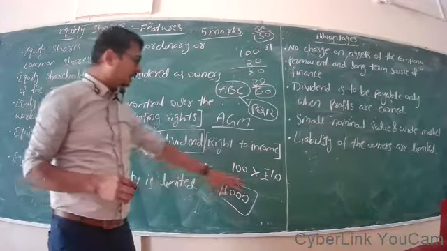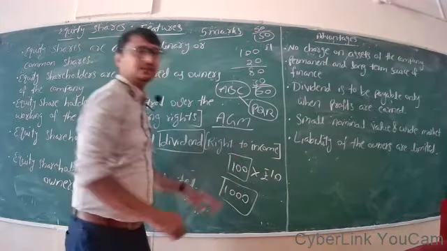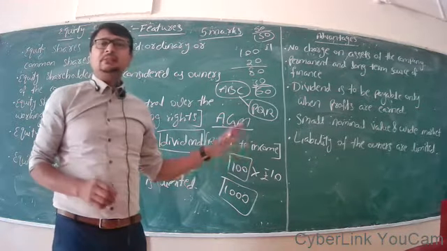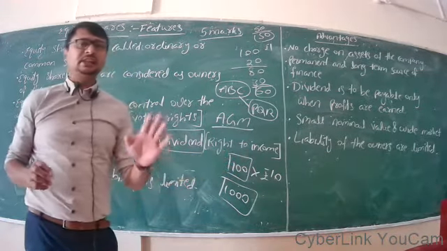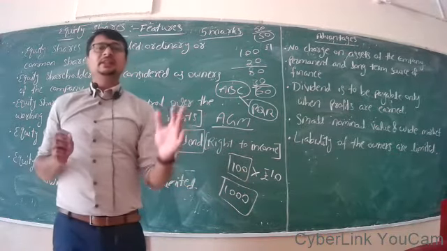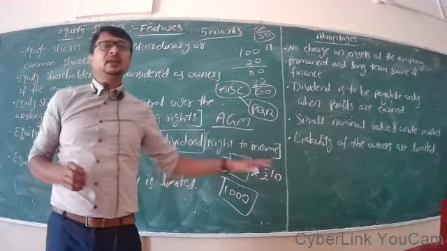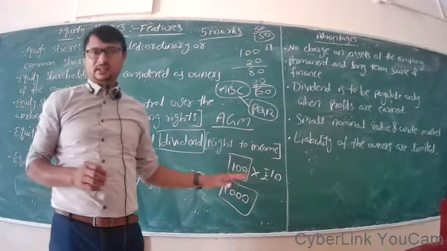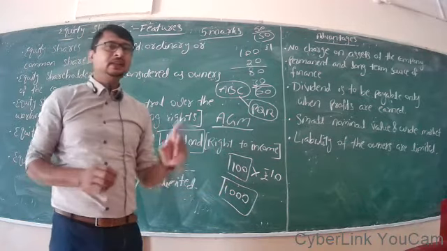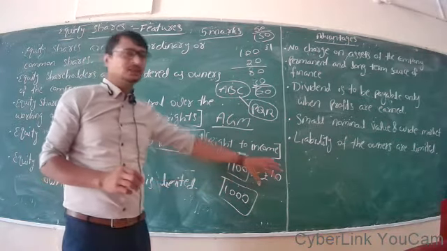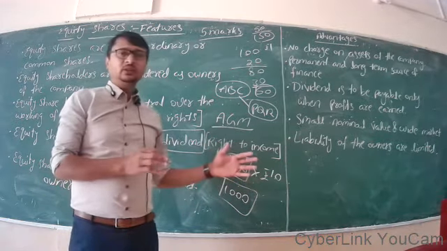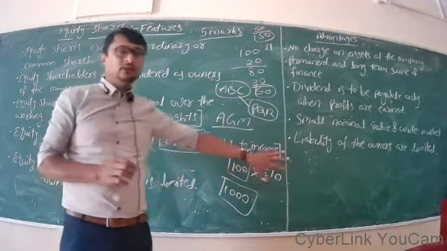Since these 100 members are the owners, these banks or financial institutions cannot come and ask these people to repay the company's debt. Even though these people are the owners of the company, their ownership is only up to 10 rupees. So their part of the ownership is to the extent of 10 only.